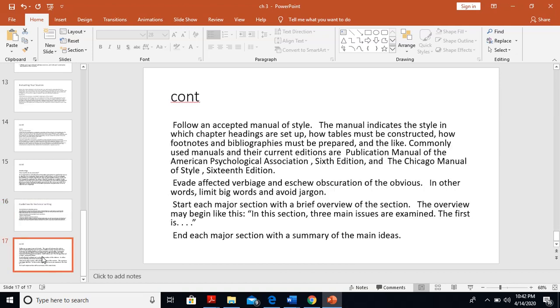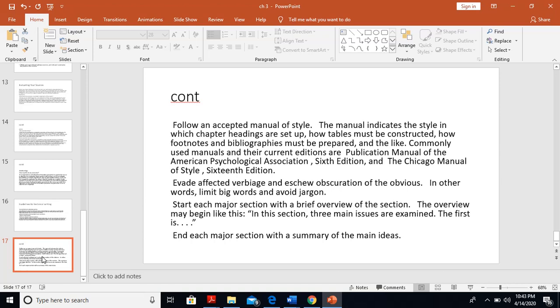Follow an accepted manual of style. The manual indicates the style in which chapter headings are set up, how tables must be constructed, how footnotes and bibliography must be prepared, and the like. Commonly used manuals and their current editions are the Publication Manual of the American Psychological Association, 6th edition, and the Chicago Manual of Style, 16th edition.